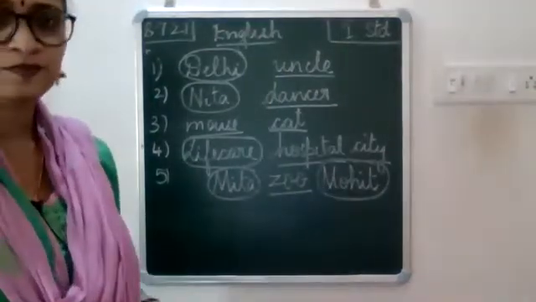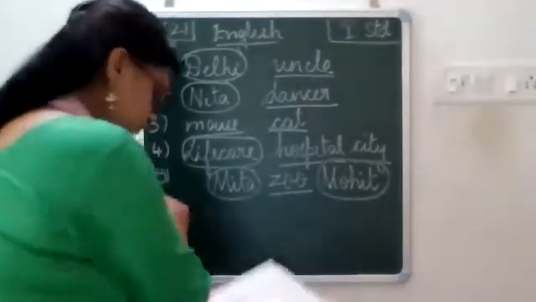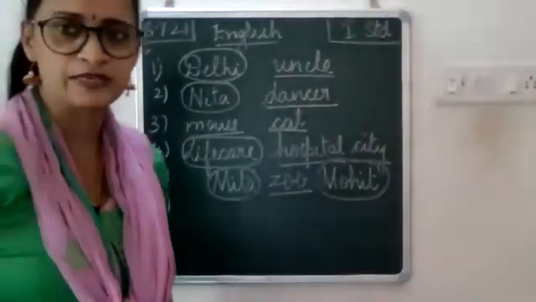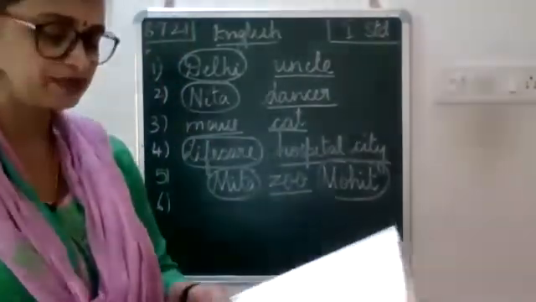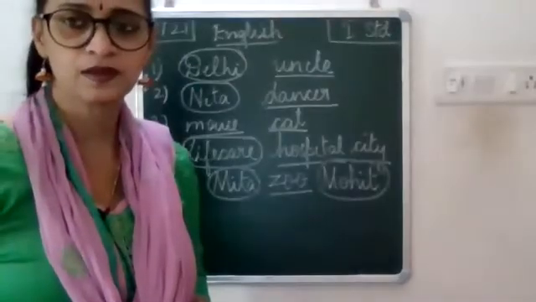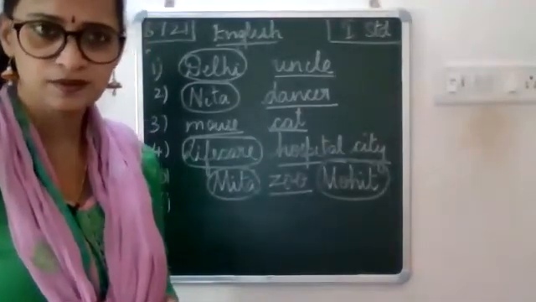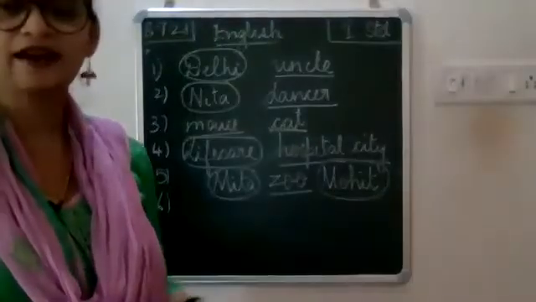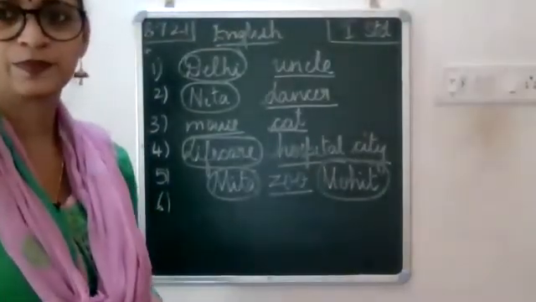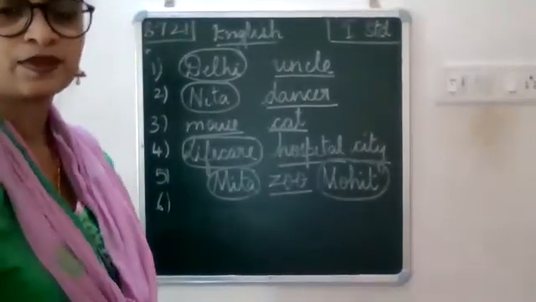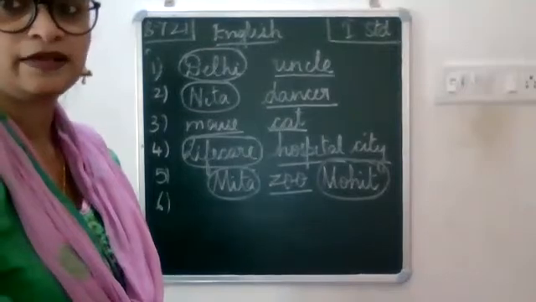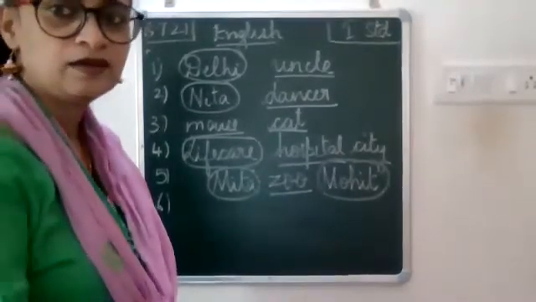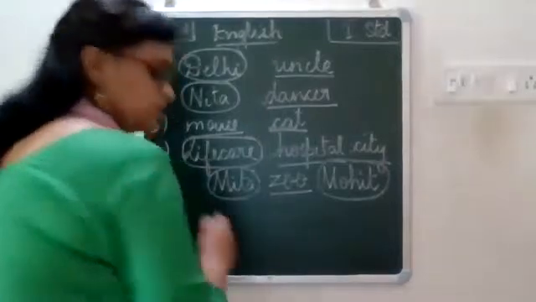Next, sixth one. New Zealand is a beautiful country. There are two nouns given here. Which are they? New Zealand and then country. Very good.